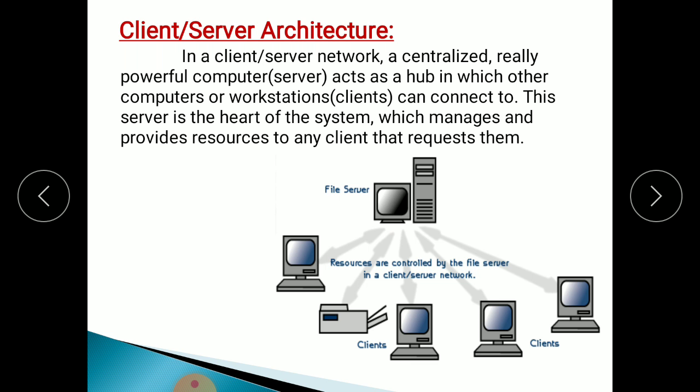If any client wants to send some information, all that information is stored in the central server, the central hub. Whatever is saved on that computer, if any other client wants to access the information, that person can access it easily from the central hub, server, or central node. This is called client server architecture.